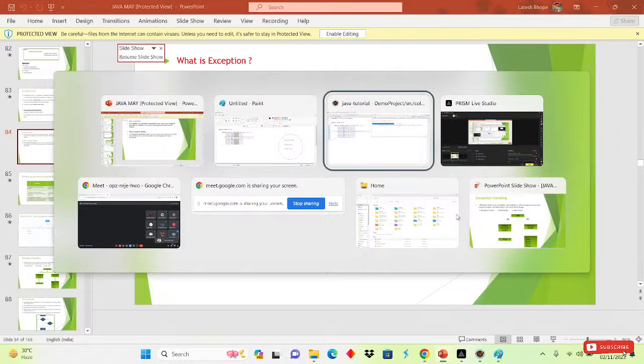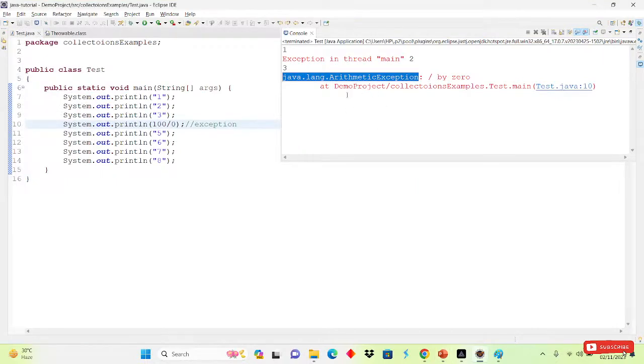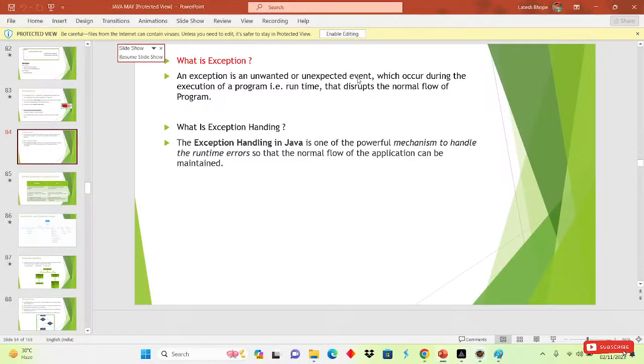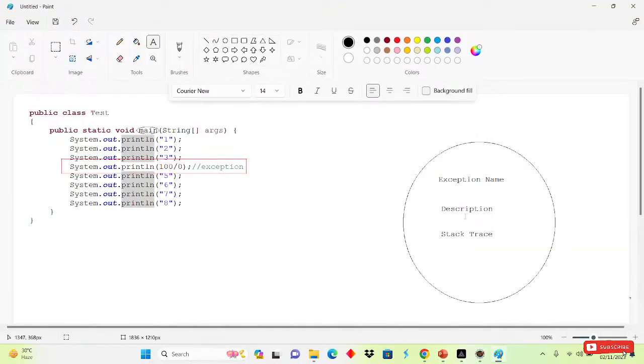First it prints which exception is occurring, that is the exception name. After that, the description: why our exception occurred.